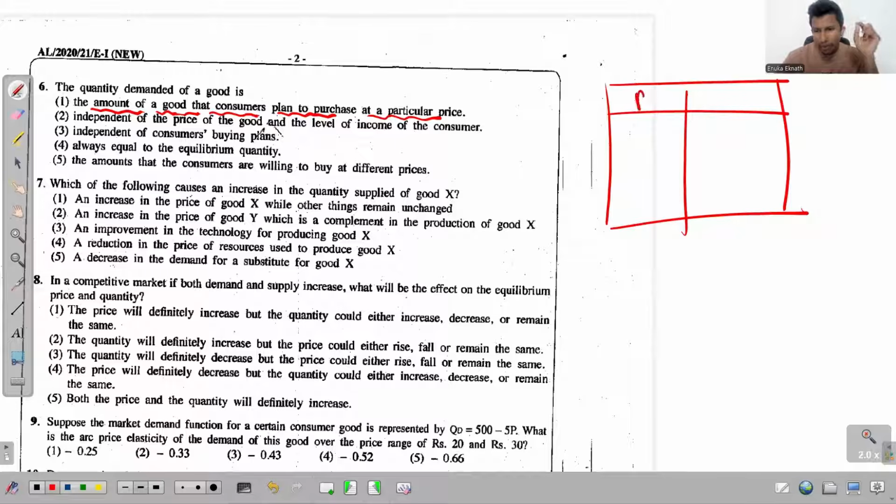For example, if you look at this table with P and QD columns, let me put some values here. Let's say this is 0, 10, 20, and then 30. And on this side, we have 300, 200, 100, and then 0. Just assume that these are the values we receive. Now what if I ask this question? What is demand? The question is with regard to quantity demanded, but just tell me what is demand.